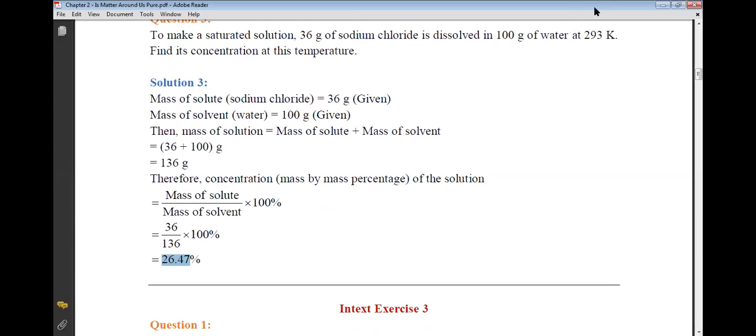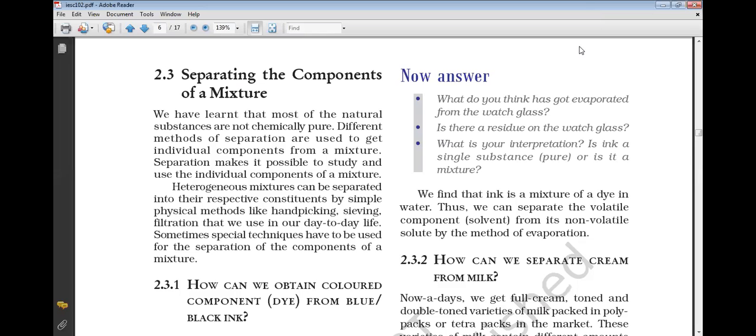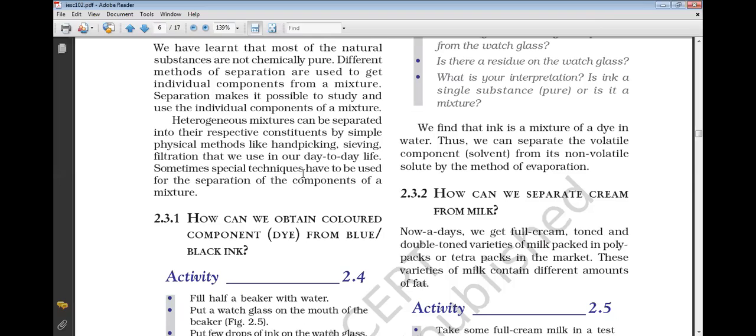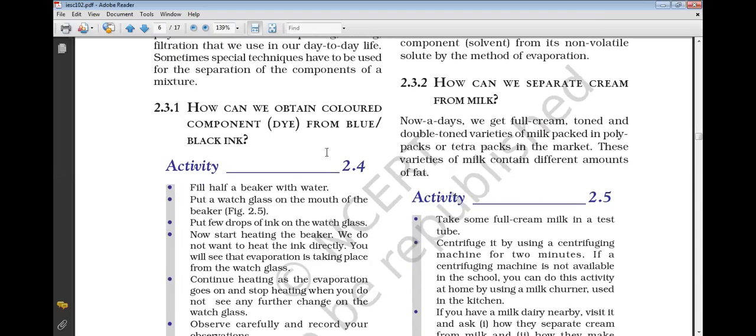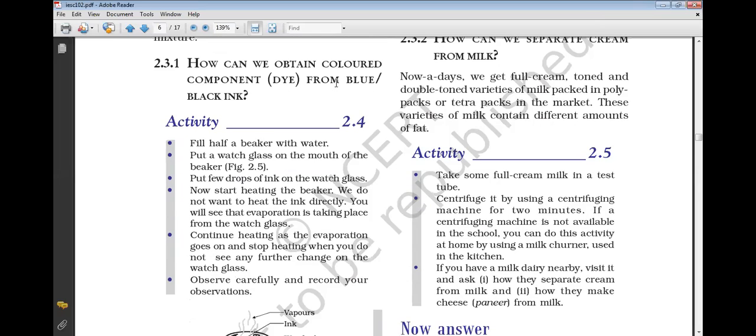Okay, so we cleared the solution part of the in-text questions. Topic: separating the components of a mixture. There are different methods of separation which can be used to obtain individual components from a mixture. Separation makes it possible to study and use individual components of a mixture. The very first one over here is Activity 2.5: how can we obtain the coloured component, the dye, from blue or black ink?